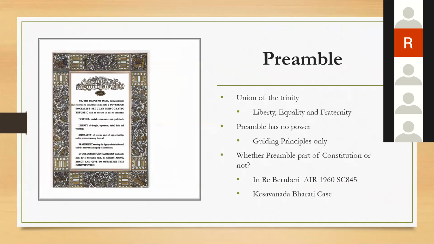Because the vision of the Constituent Assembly is told in the preamble, not in the wordings of the Constitution. It says we want to secure for all its citizens justice, liberty, equality, fraternity. How is it being done? Through fundamental rights, the directive principles of state policy, etc. That's why the preamble becomes an integral part for interpretation of the Constitution.